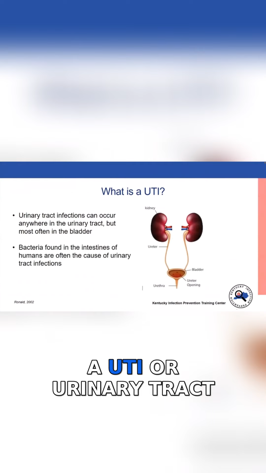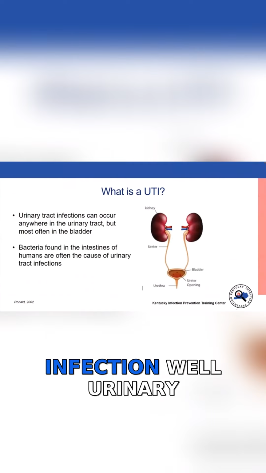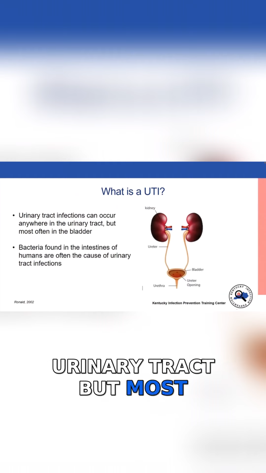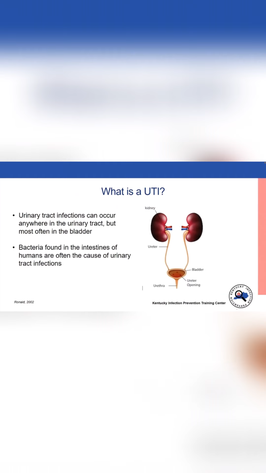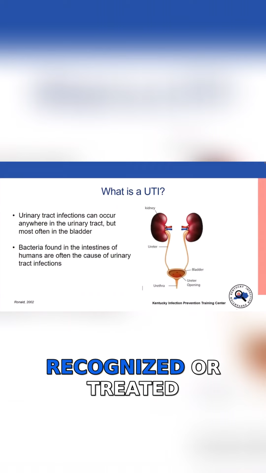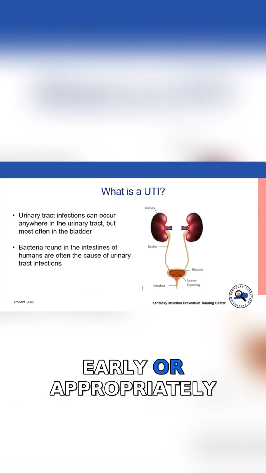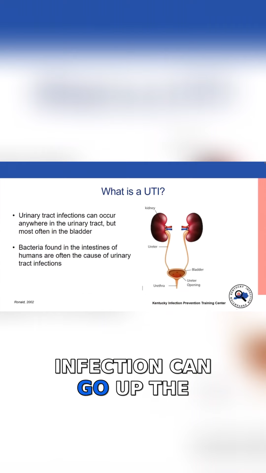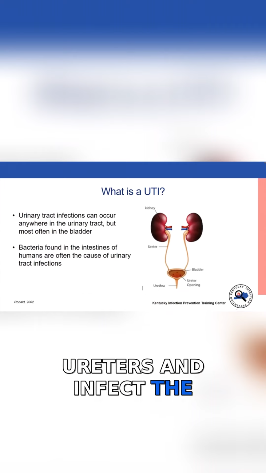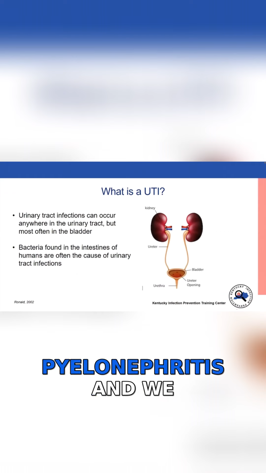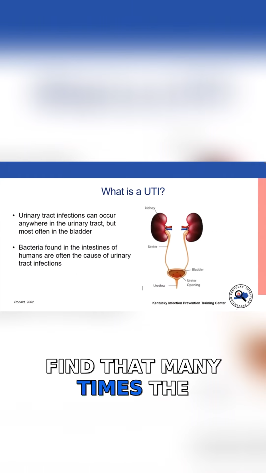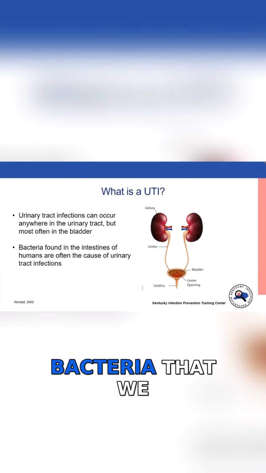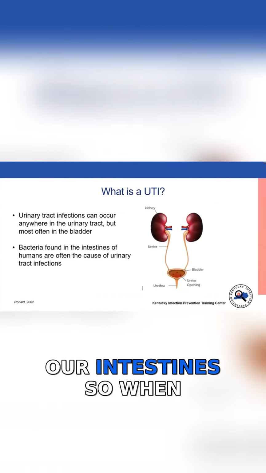So what is a UTI, or urinary tract infection? Well, urinary tract infections can occur anywhere in the urinary tract, but most often are in the bladder. If that infection is not recognized or treated early or appropriately, the bacteria or the infection can go up the ureters and infect the kidneys. We call that pyelonephritis. And we find that many times the bacteria that is causing the infection is bacteria that we typically have living in our intestines.